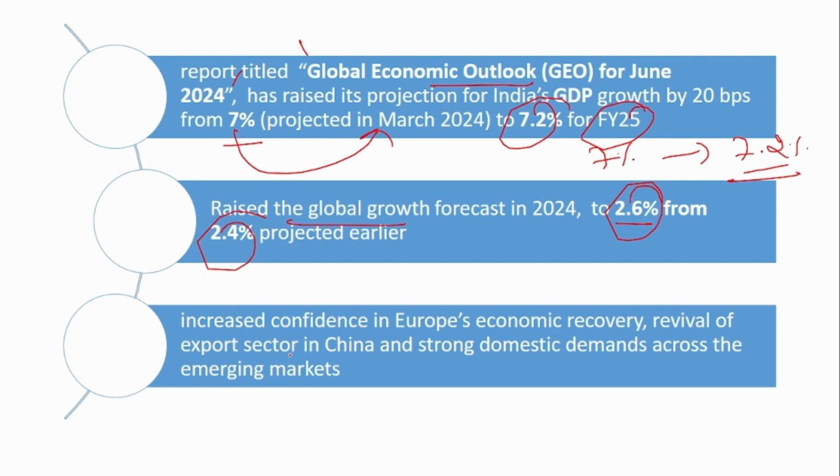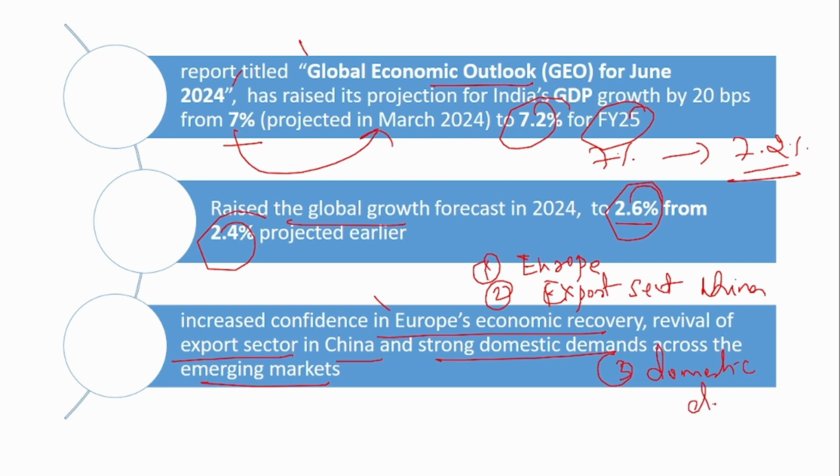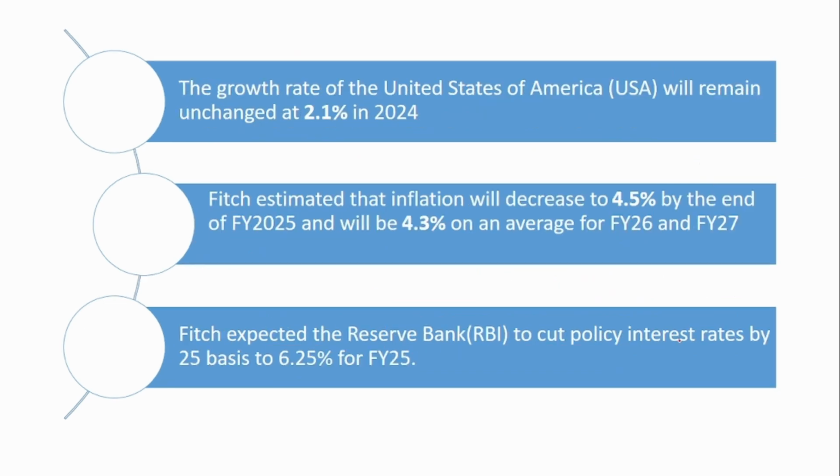The main reason for this raise is the improvement in Europe's economic recovery, the revival of the export sector in China, and strong domestic demand across the emerging markets. So, Europe's recovery, second is the export sector growth in China, and third is the domestic demand. These are the 3 reasons for raising the GDP projections of the globe as well as India. But the growth rate of the USA still remains at 2.1% in 2024.